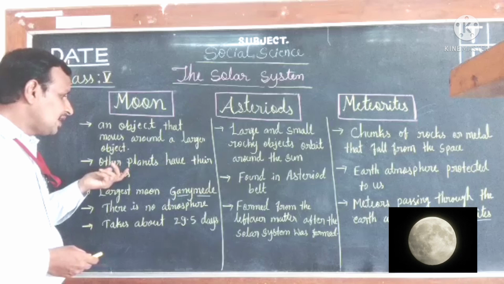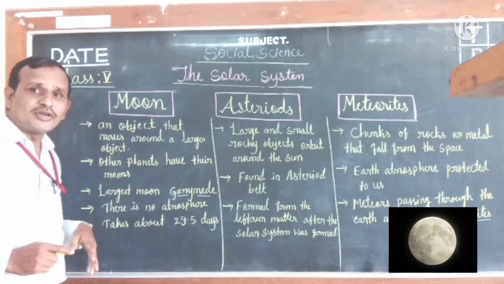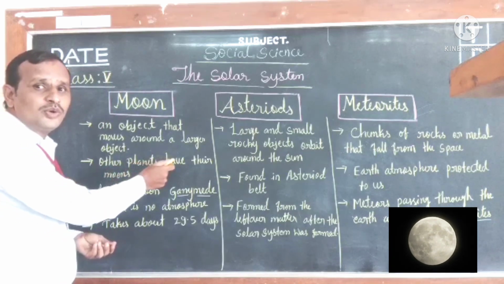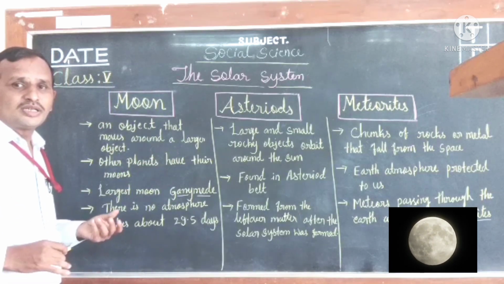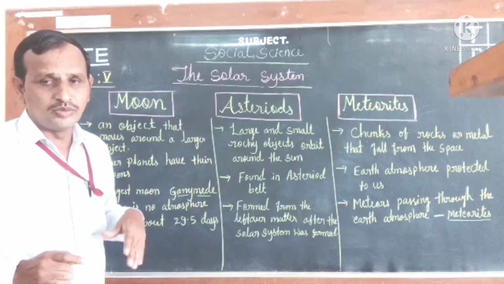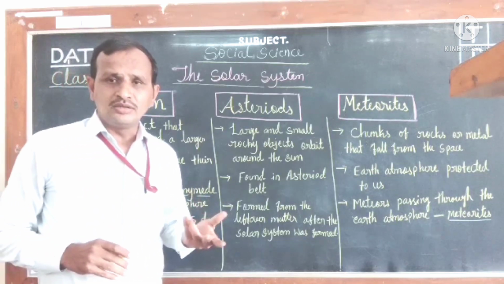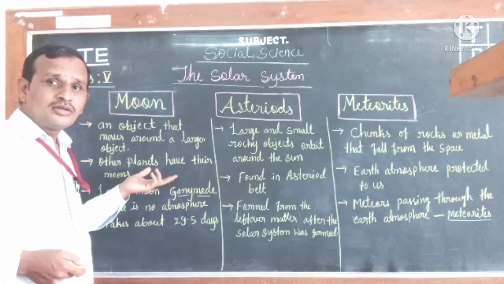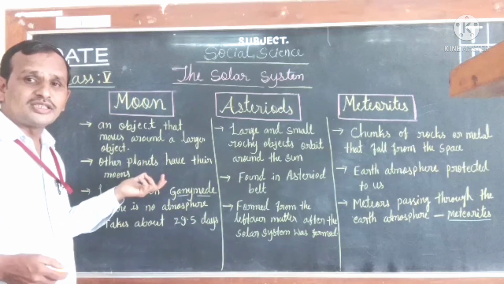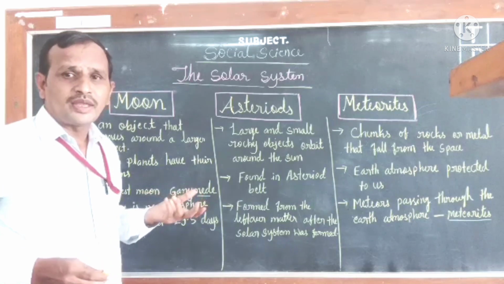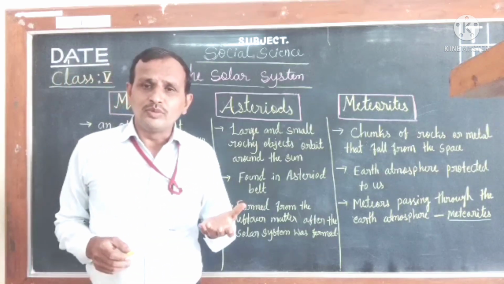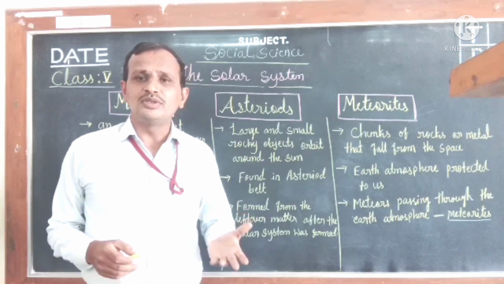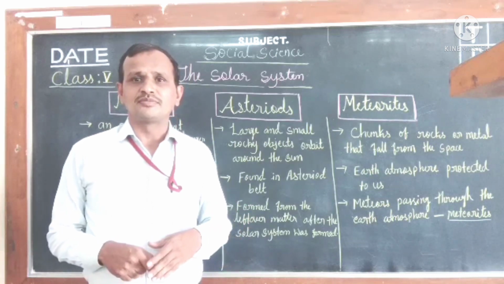And other planets have their moons. In our solar system, the other planets have their own moons, children. But Earth has only one moon, that is the natural moon, the natural satellite. But other planets have their own moons. For example, Jupiter has 61 moons and the planet Saturn has 63 moons in our solar system.